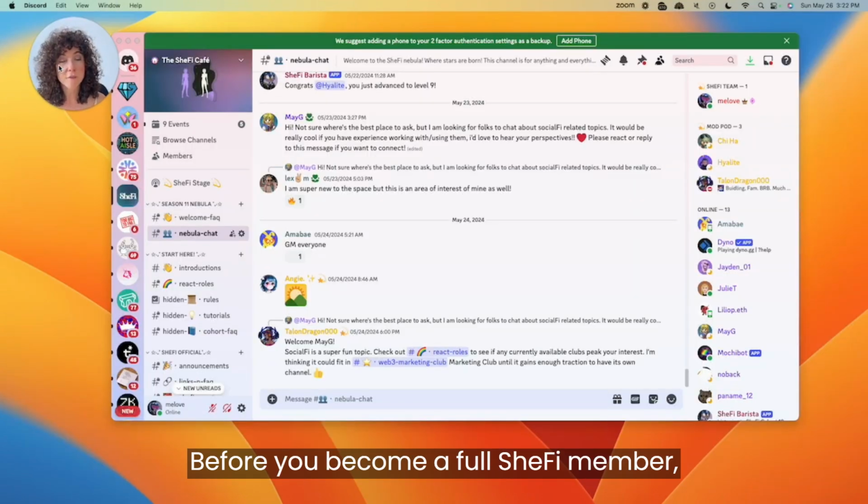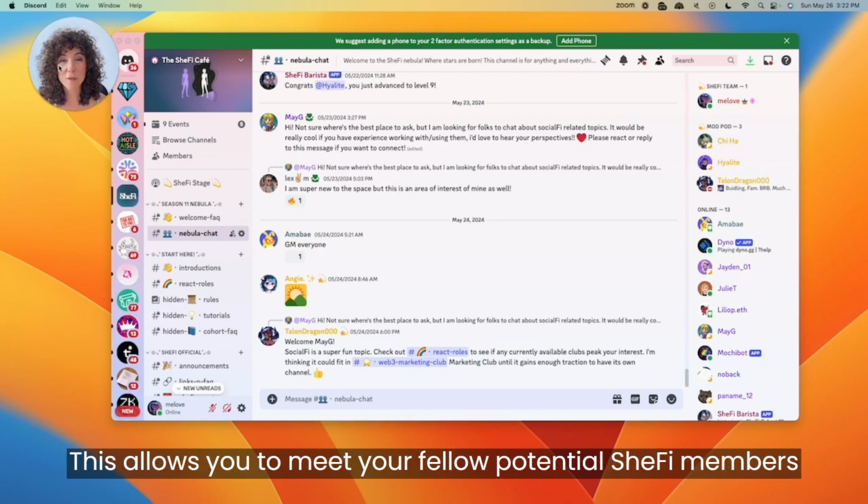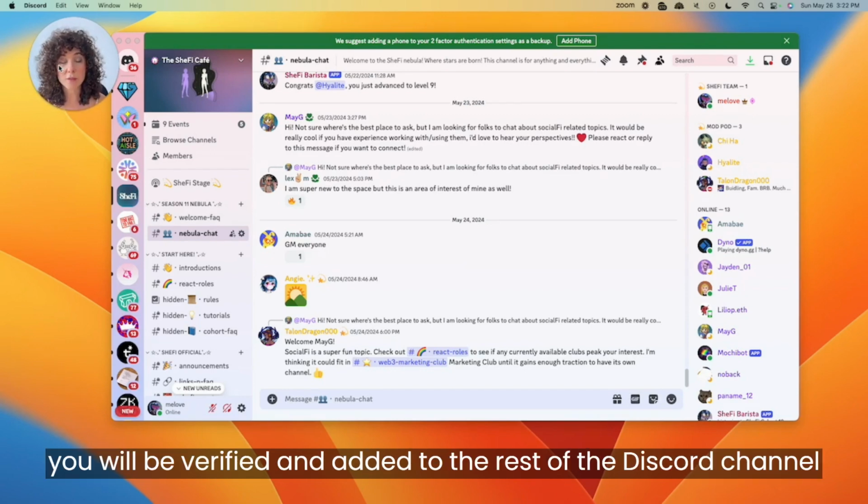Before you become a full SheFi member, you will be dropped into the Nebula chat with other SheFi applicants. This allows you to meet your fellow potential SheFi members. Once you've paid or received a scholarship, you will be verified and added to the rest of the Discord channel.